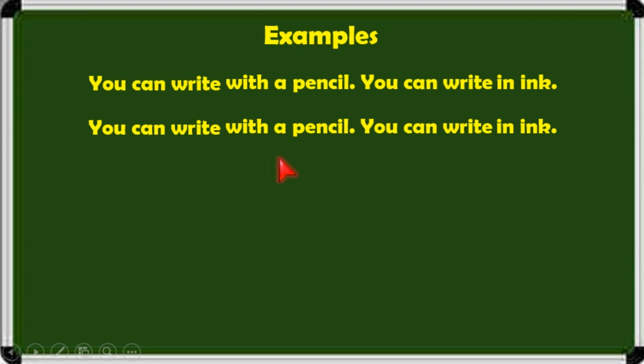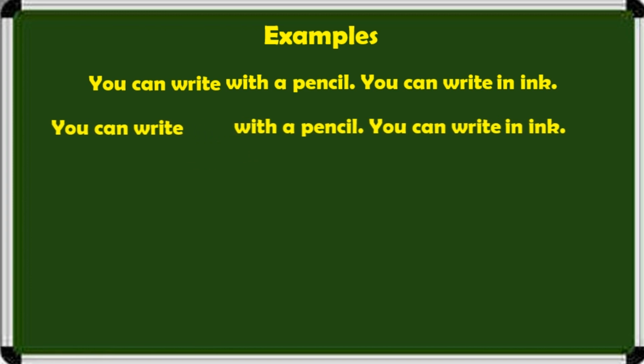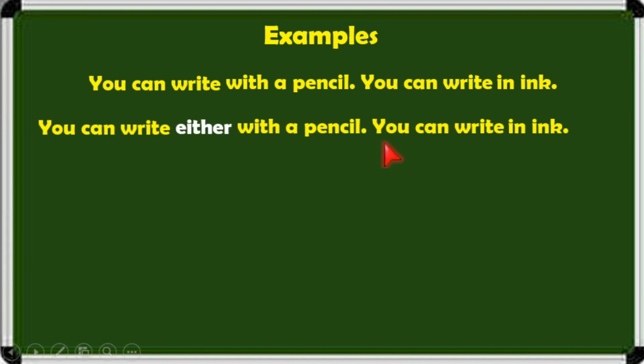So the second step, add either just before the first choice or option. So here the first option is with a pencil. So you add either just before with a pencil. Then add or just before the second choice, in ink.